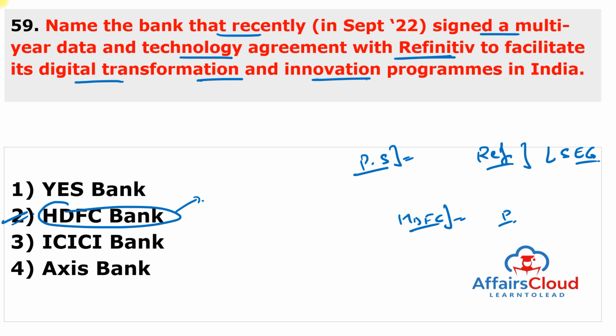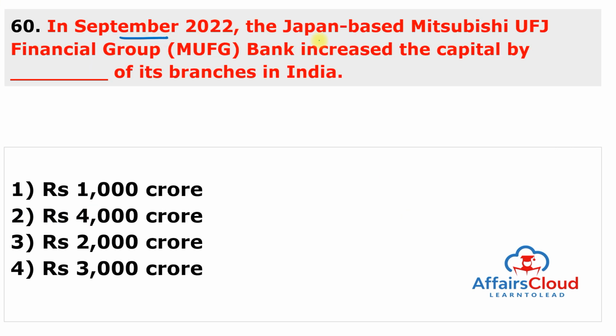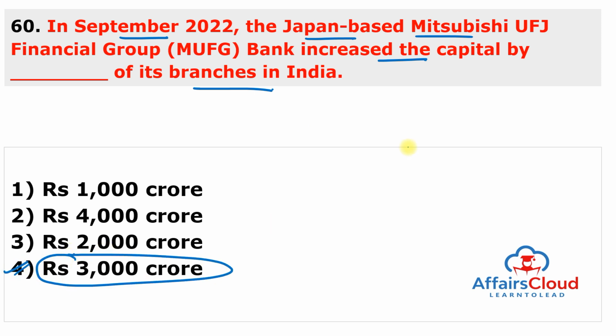Moving to next question. In September 2022, the Japan-based Mitsubishi UFJ Financial Group Bank increased the capital of its branches in India by dash. Very simple question, static question, and total is rupees 3,000 crore. Answer of this question is 4.